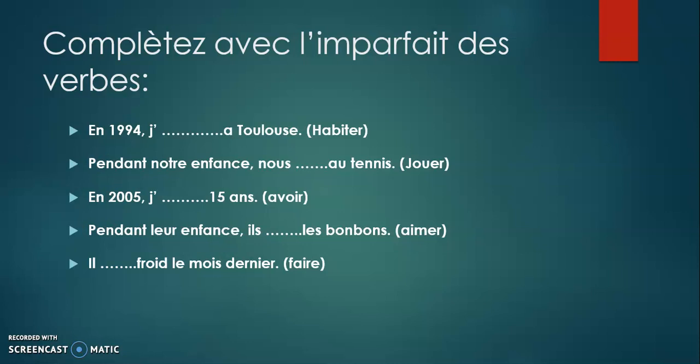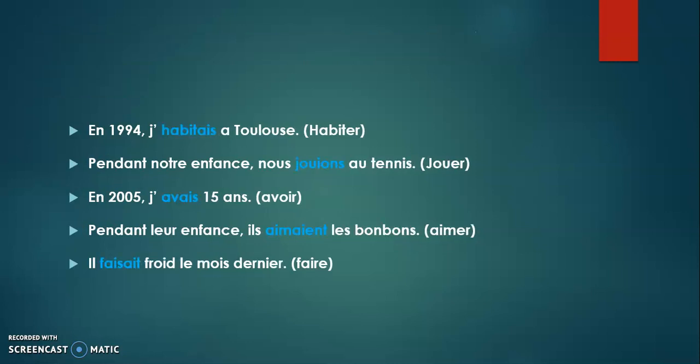H-A-B-I-T-A-I-S. Pendant notre enfance, nous dash au tennis. Nous jouions, J-O-U-I-O-N-S. Pendant notre enfance, nous jouions au tennis. En 2005, j'avais 15 ans. J'avais, J-'A-V-A-I-S. Pendant leur enfance, ils dash les bonbons. Aimer. A-I-M-A-I-E-N-T. Les bonbons. Il dash froid le mois dernier. Il faisait, F-A-I-S-A-I-T. It was cold during the last month.